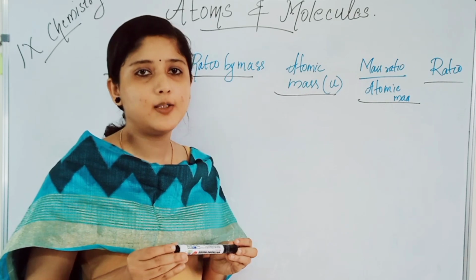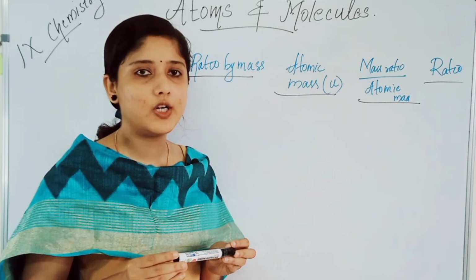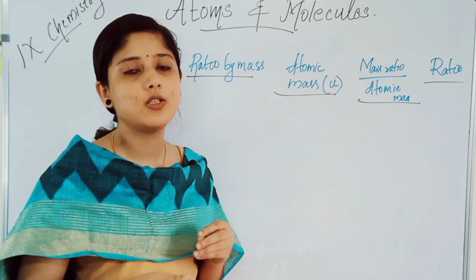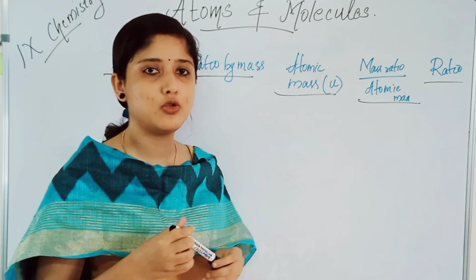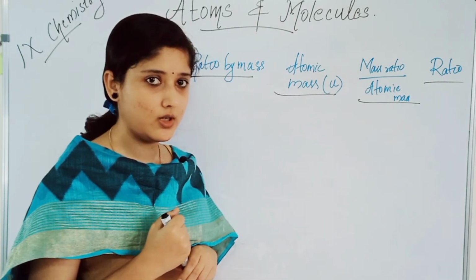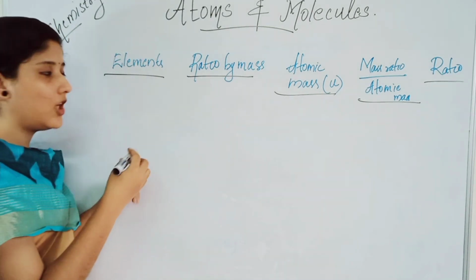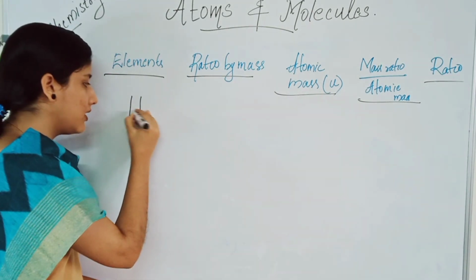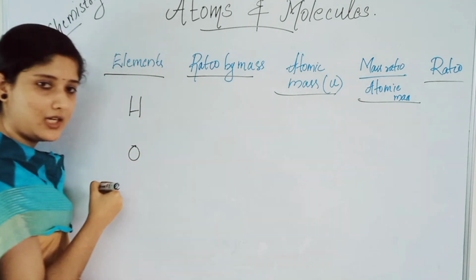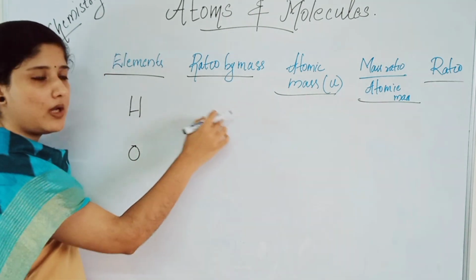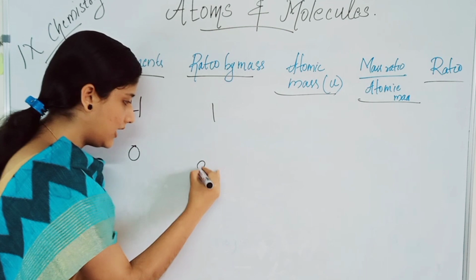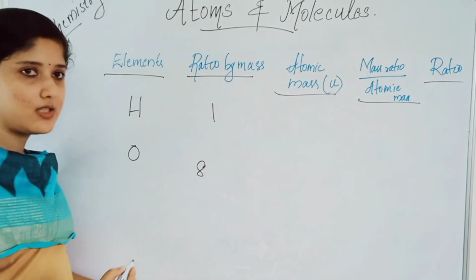Consider water molecule. We already studied what? Hydrogen and oxygen combine in a ratio 1:2 to form water molecule. Now, let's look at what the ratio is. Hydrogen and oxygen are the combining elements, isn't it? Ratio by mass is what? 1:8. This is what we studied.